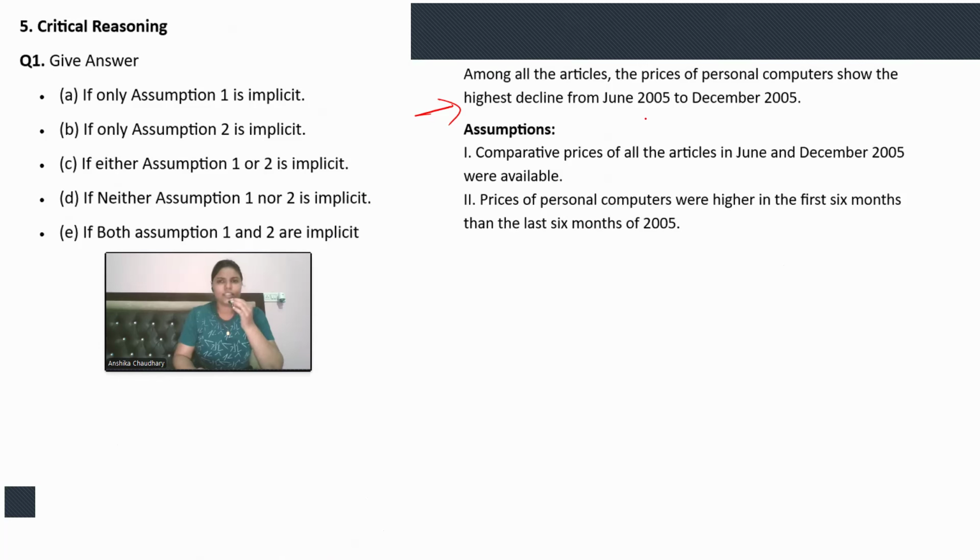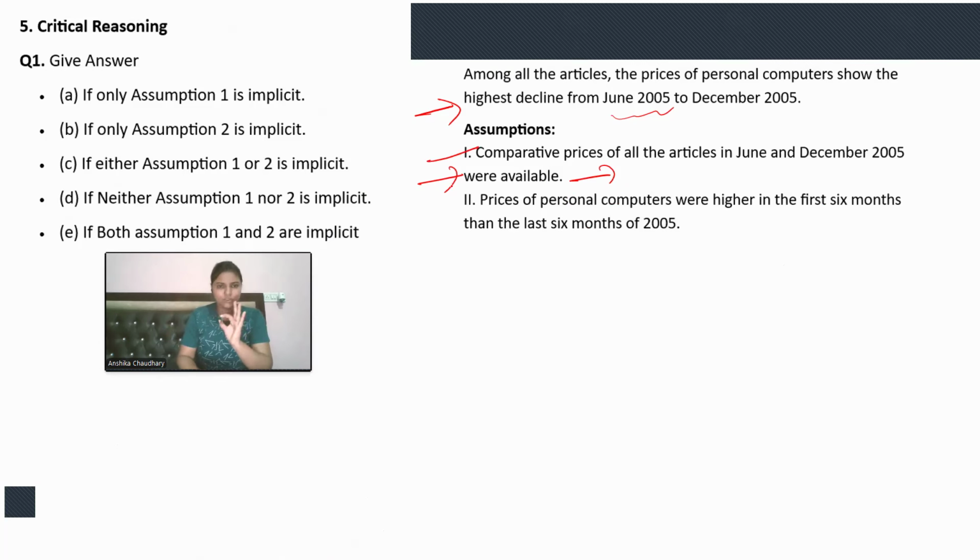So the statement is saying that from June till December, there is a high decline in prices of personal computers. Assumption: comparative prices of all the articles in June and December 2005 were available. Obviously, if it is available, then only we are saying that there is a decline, right? If we don't have the comparison prices, if we don't have the previous data, how can we specify whether there is an increment or a decrement? So yes, we have the comparative prices. That's why we are saying that.